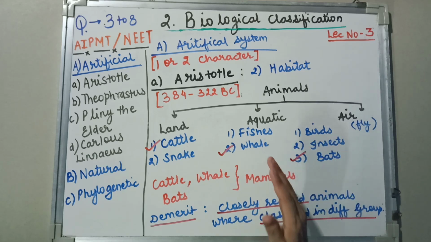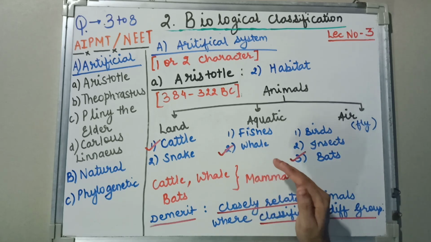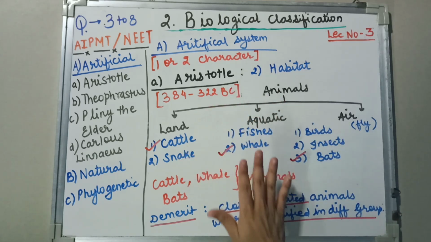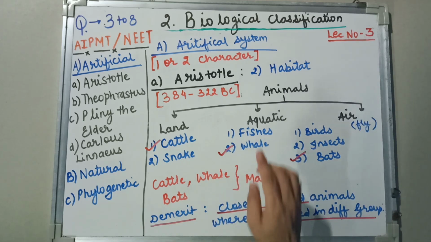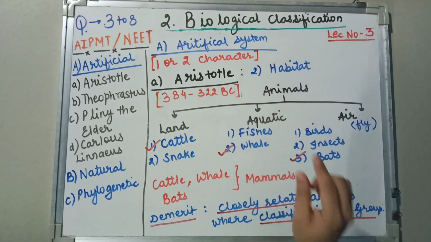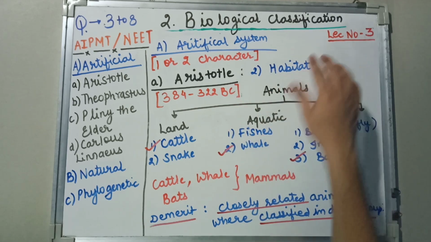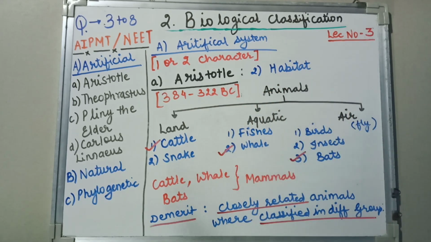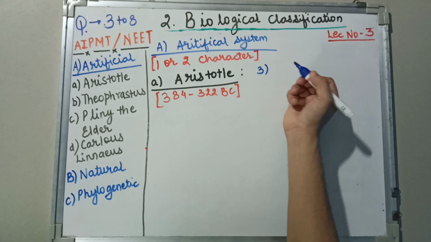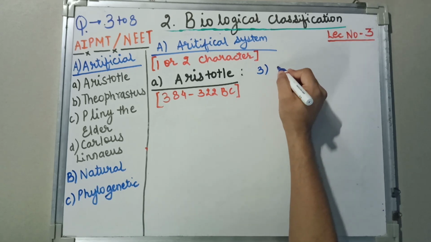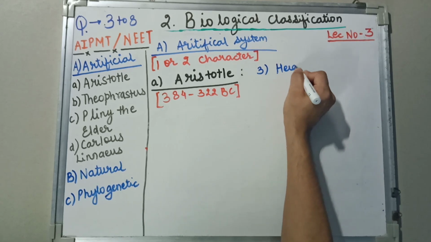Now we'll see the third classification that was done for plants by Aristotle. Till now we have understood that Aristotle took one character at a time for classifying animals. The third character taken by Aristotle for classification of plants was height.